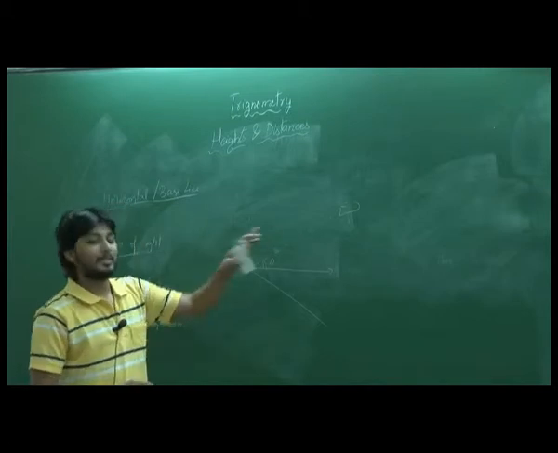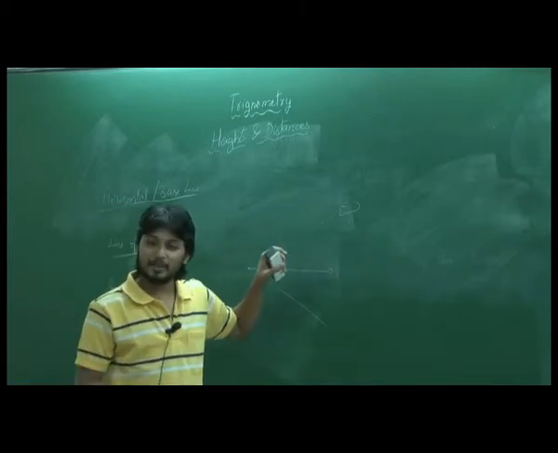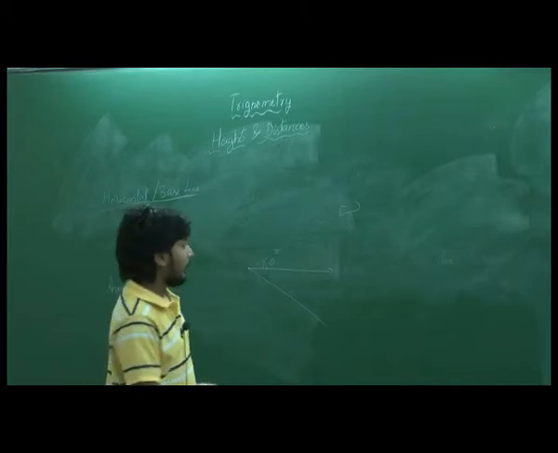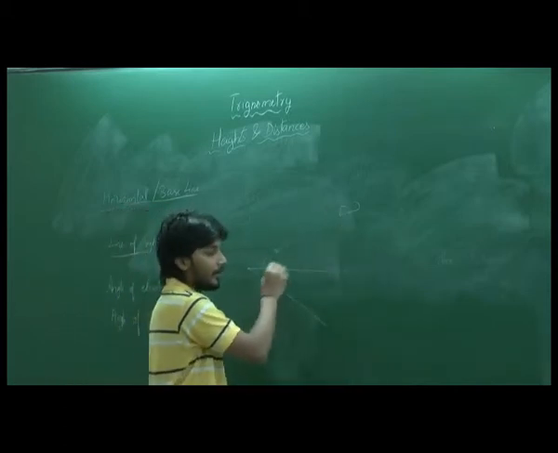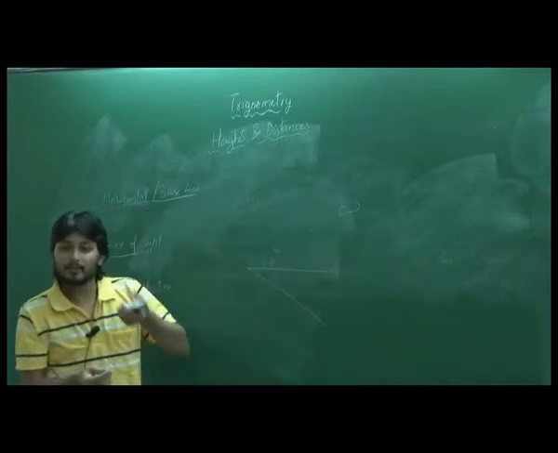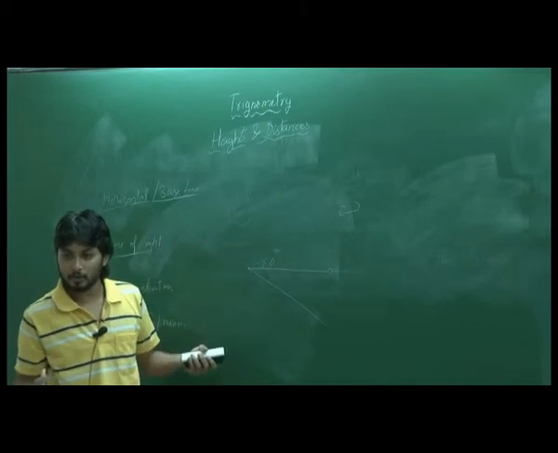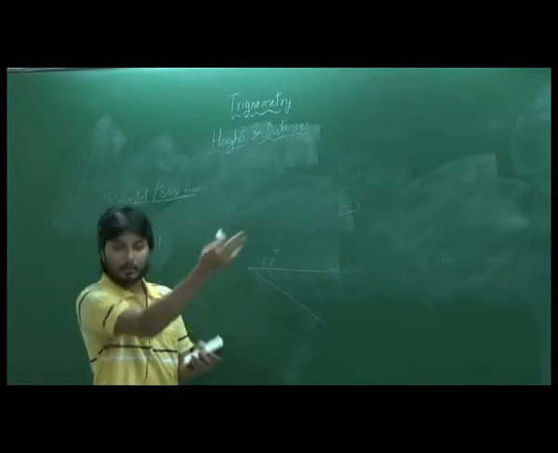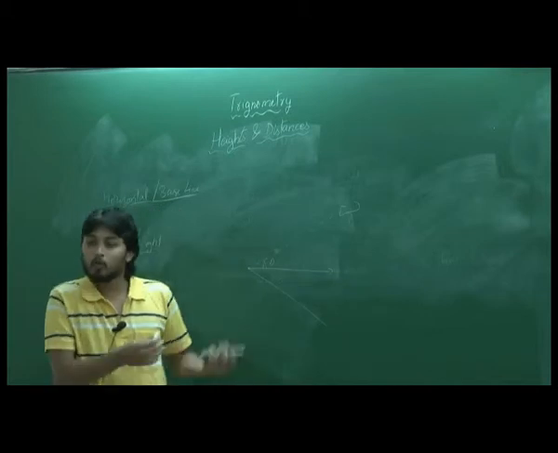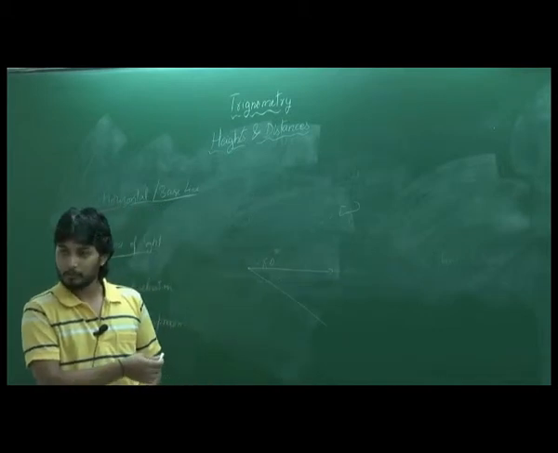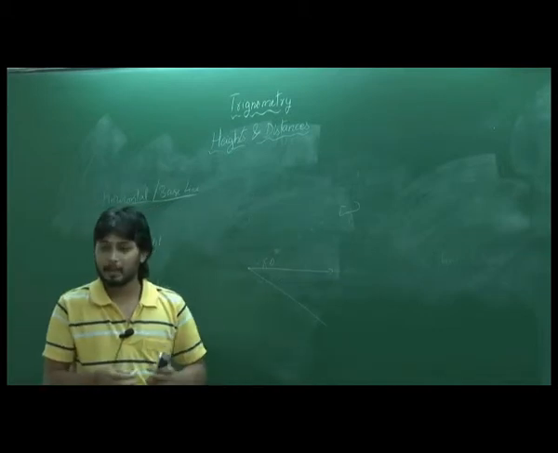Right. So suppose I have a little information about this system. If you can see, we already have a right angle triangle, right? So suppose we have some information about this environment, then we can use the properties of trigonometry to find out whatever we want. Okay. So this is the main idea.